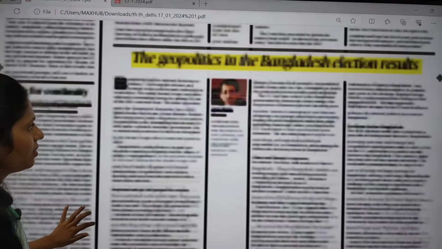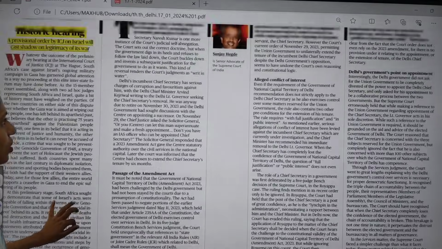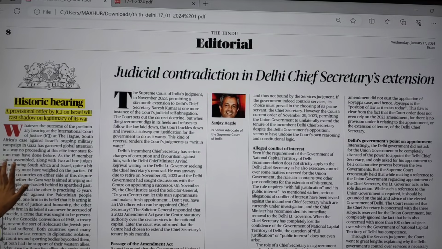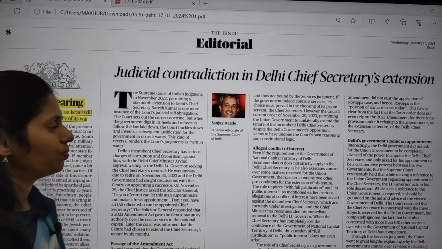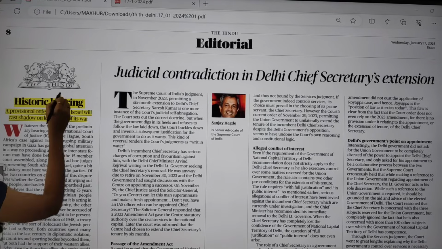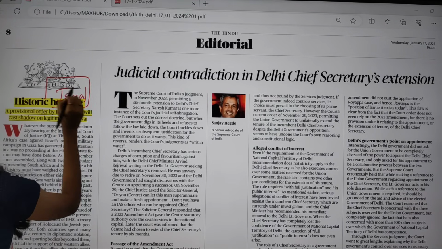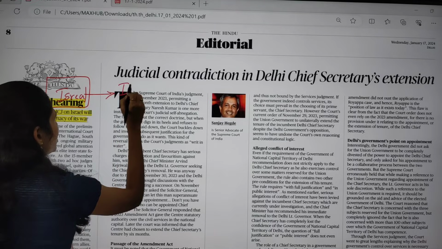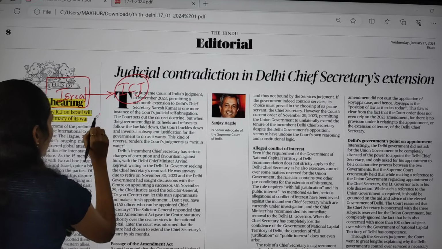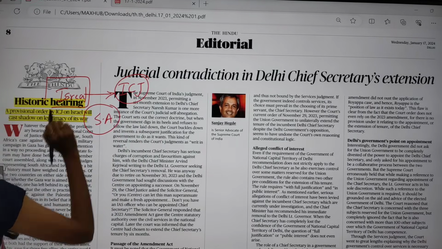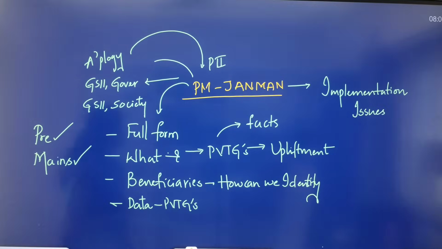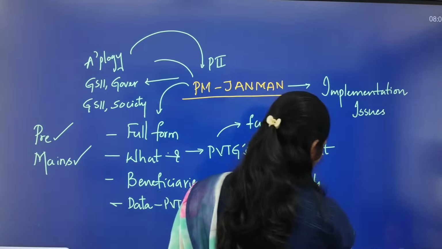And let us move on. On this editorial page, you can see this article is very important. It is regarding the Israel issue. It is talking about the Israel issue, right? It is also talking about ICJ and South Africa's intervention. So there are lots and lots of dimensions that you have to see here.